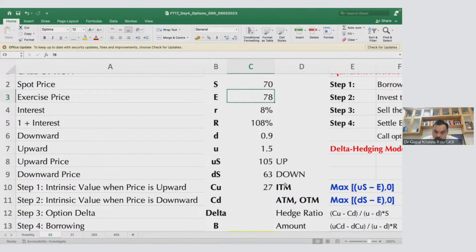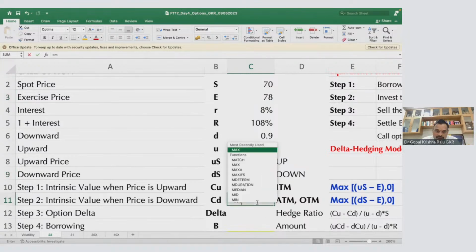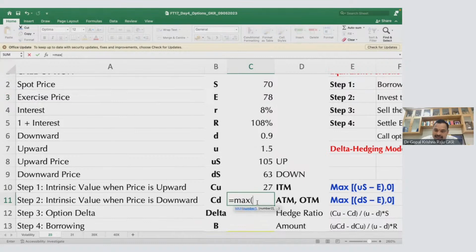No, reverse. Worst scenario. Market is 63. Why should I buy at 78? I will make a loss, no? So what is the loss I will make in case I exercise? So it is 63 minus 78. That will be the loss. So what is 63 minus 78? It is actually 15. Okay, 15 will be loss. Or I will not exercise. If I don't exercise, my loss is 0. So I'll keep it as 0. I will not exercise.